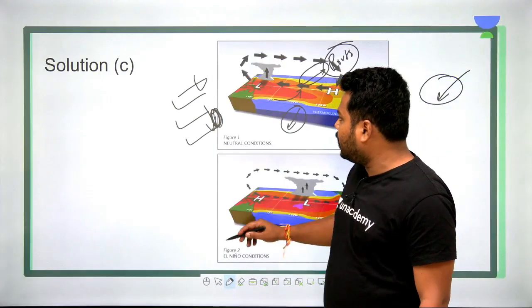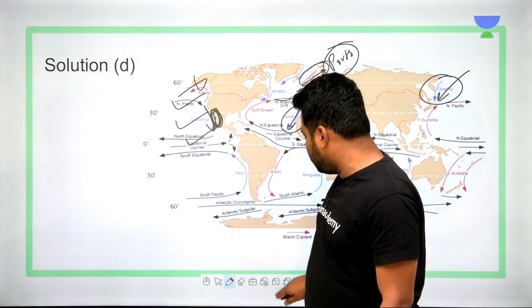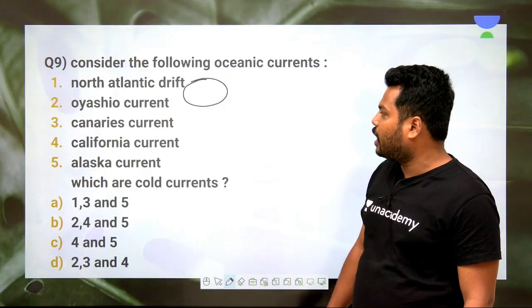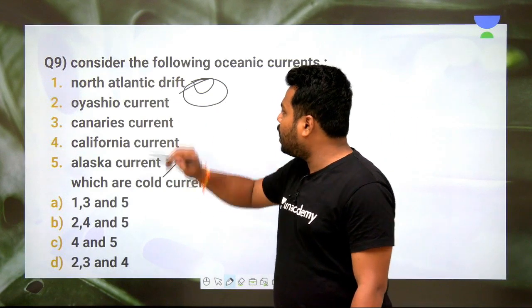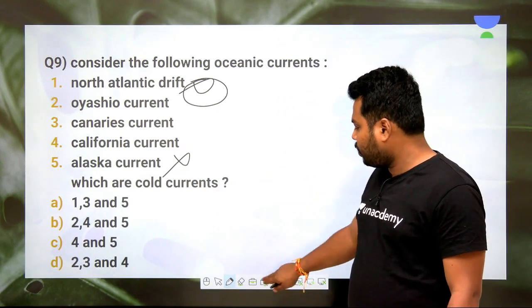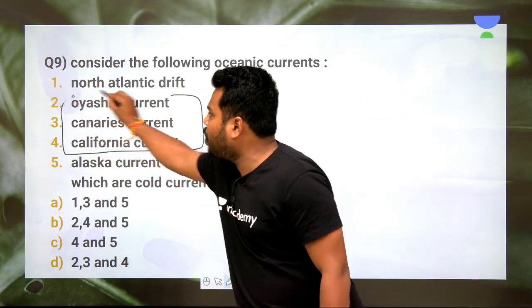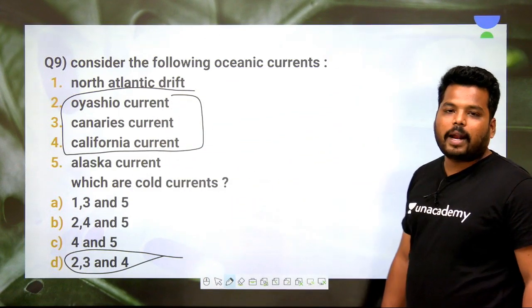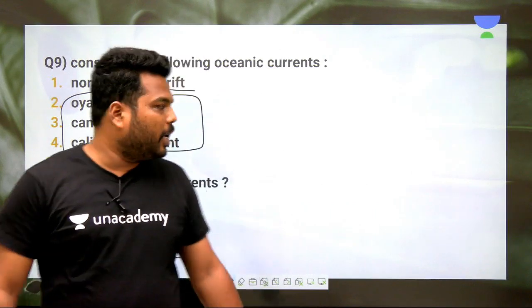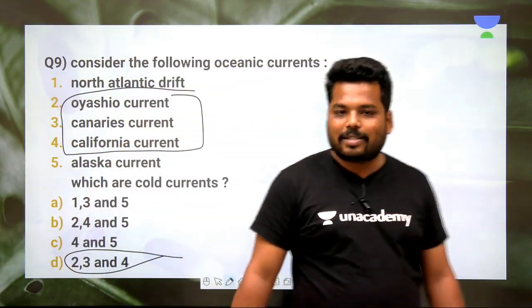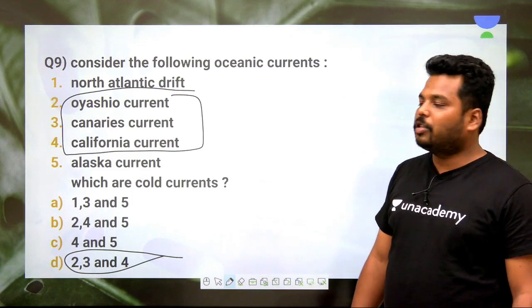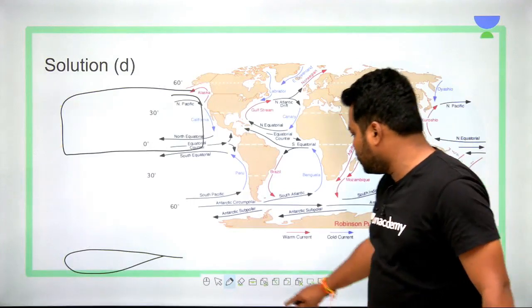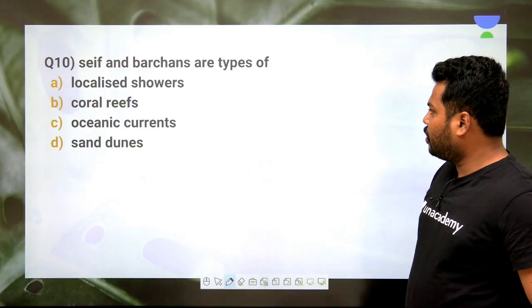Let's see where the Alaskan current is. Clear? The Alaskan current is located in this zone. It is a warm oceanic current. Hence the Alaskan current and North Atlantic Drift are warm, and the rest three options are cold oceanic currents. Option D, 2, 3 and 4, are absolutely right statements. So coming to question number 9, the answer is D, which includes 2, 3 and 4, that is Oyashio, Canaries and Californian current. So let's move further to the next question.